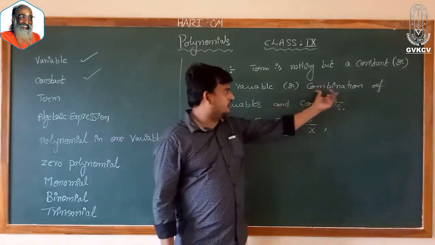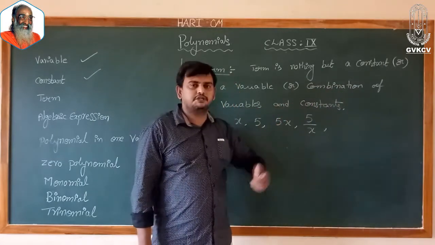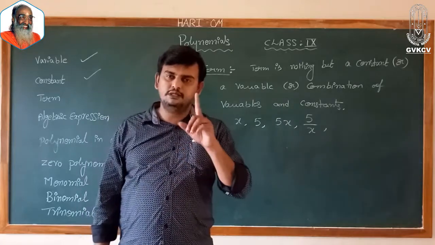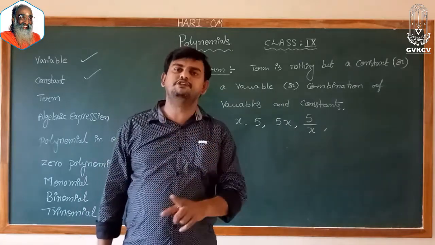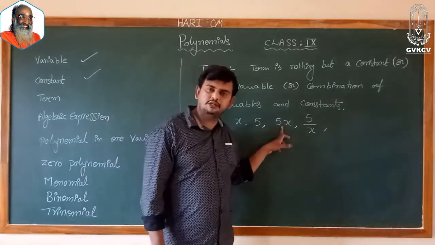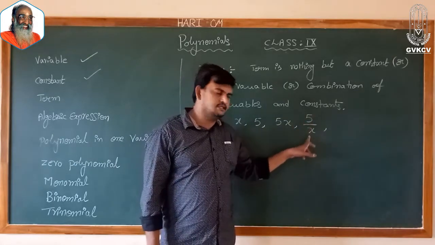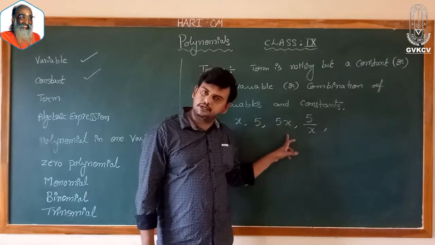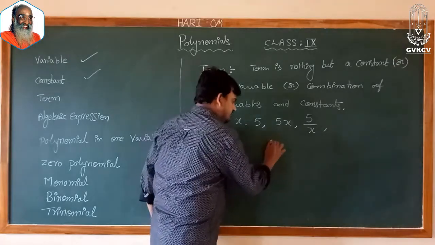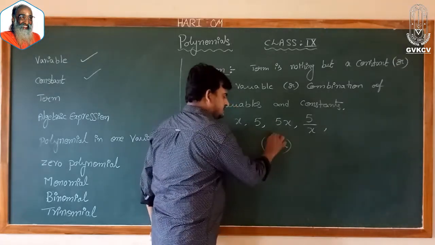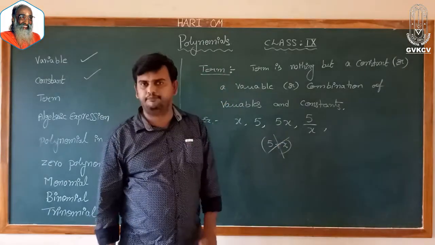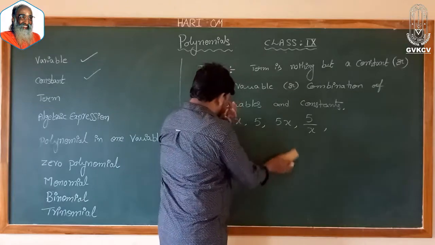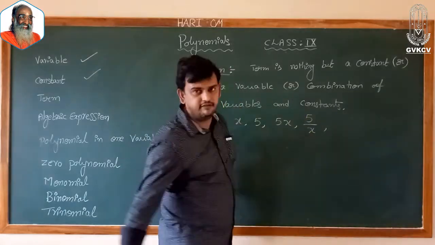Here we are using multiplication, and here we are using division. So these two come as terms. If I ask about 5 plus x, it is not a term. So we should use only the operations multiplication and division.